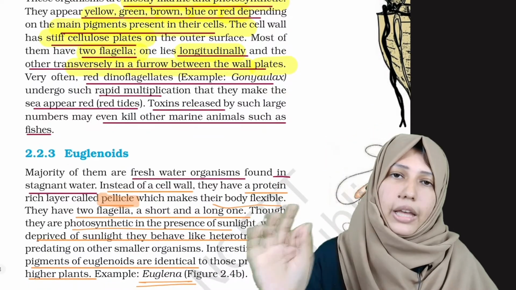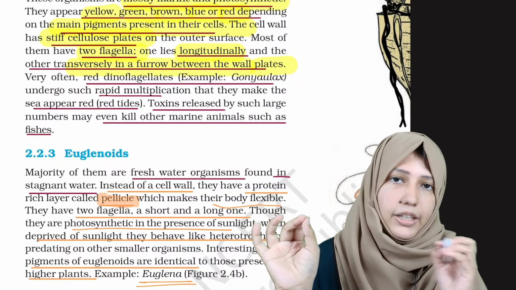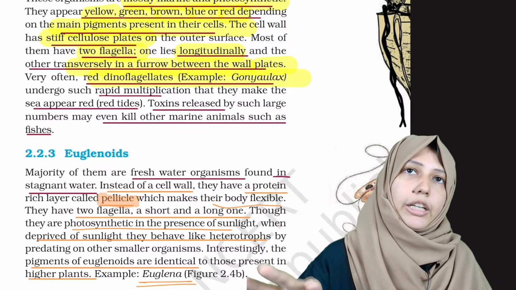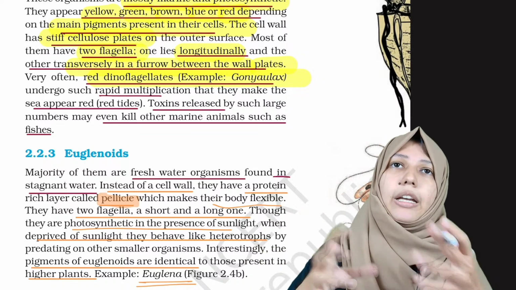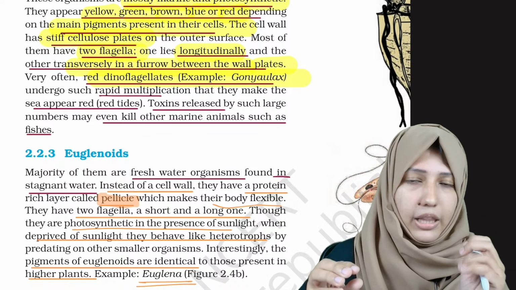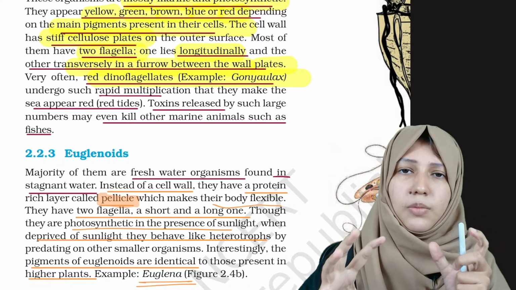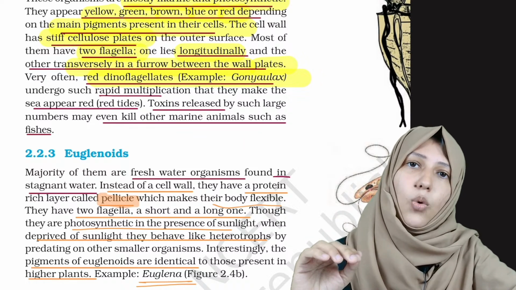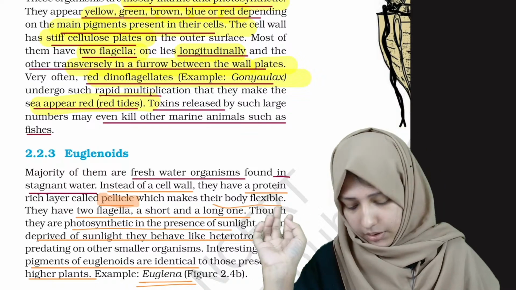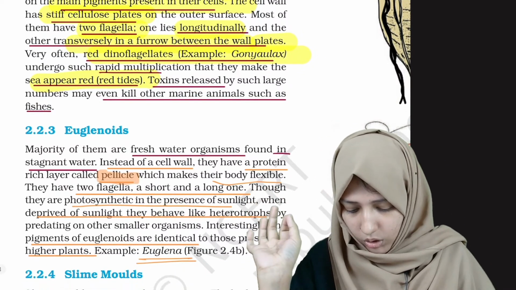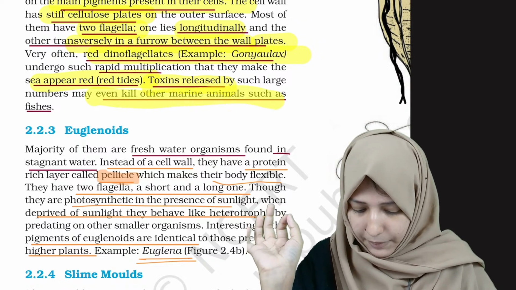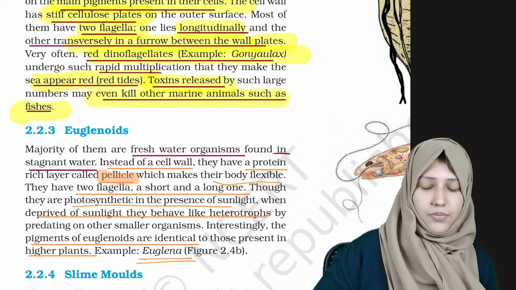The example for dinoflagellates is the red dinoflagellate, also known as Gonyaulax. When these dinoflagellates accumulate, they will be so numerous in water and, because of their pigment, the ocean will look red. So it is known as red tide. And this is toxic. Toxins released can kill marine animals such as fishes.